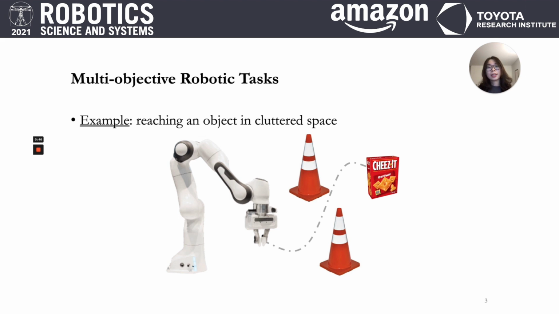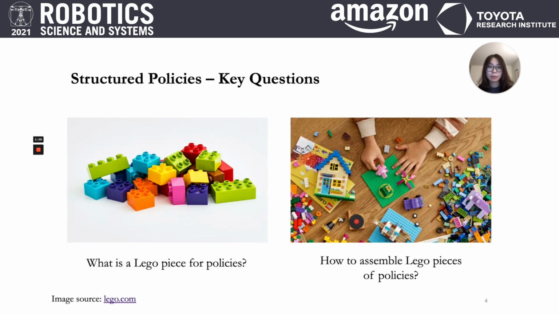Let's first consider an example where we want a robot manipulator to reach a target without colliding into obstacles in the environment. We can decompose this problem into a few simpler ones, which gives us the notion of subtasks. To solve such multi-objective robotics problems, we choose to look into composable policies that look a lot like Lego blocks. So the key questions here are, first, what does a Lego policy look like? And second, how can we put these Lego policies together?